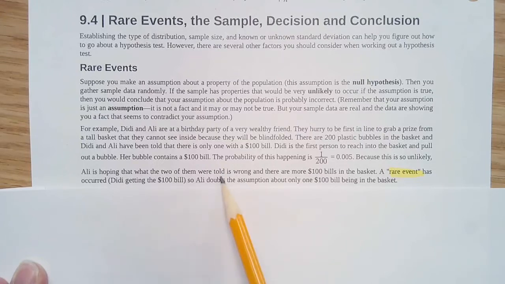So she's thinking that maybe they were told wrong, that maybe there are more $100 bills in the basket. So when a rare event like this occurs, it makes us doubt the assumption, or doubt what she was told about there being one $100 bill in the basket.